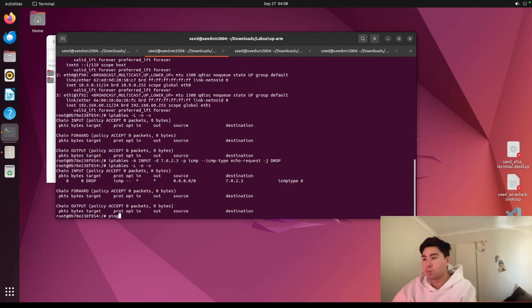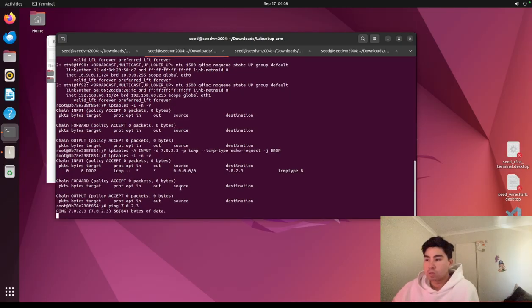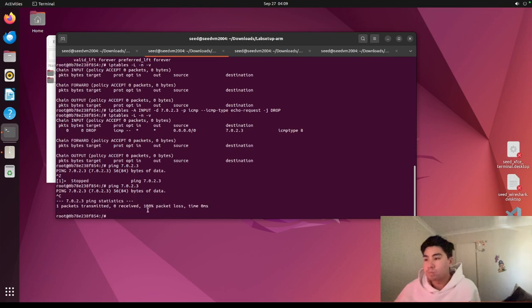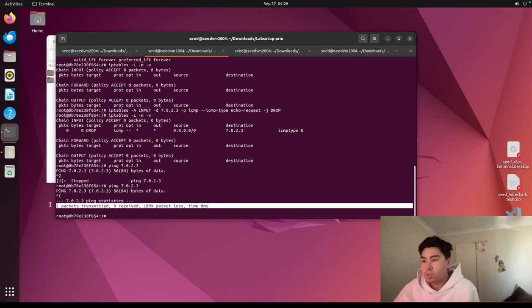Nothing happens, it just blocks it. Yes, so it just stops it. We try it again. 100% packet loss. Pretty standard from the policy. So that's part 1 done, and we're going to clear it.